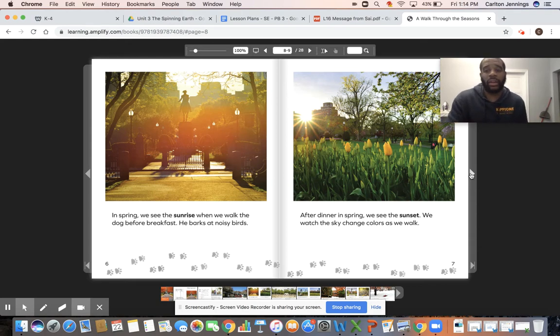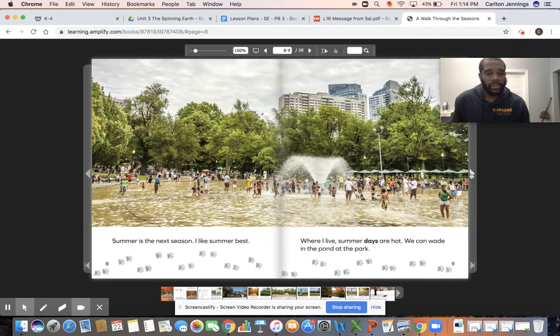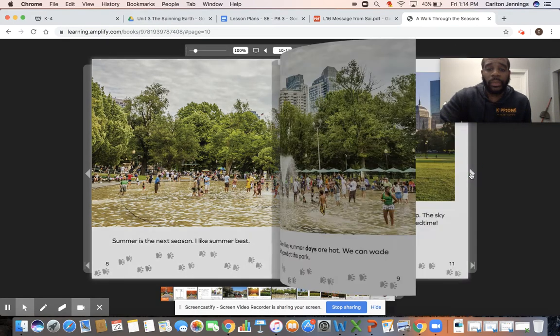Let's see what we can figure out about the other seasons. Summer is the next season. I like summer best. Where I live, summer days are hot. We can wade in the pond at the park. So that just means that they can play in the park in the summer. Just like us, usually when it's summer, we go swimming or we play in pools or in water or different things because summer is so warm.